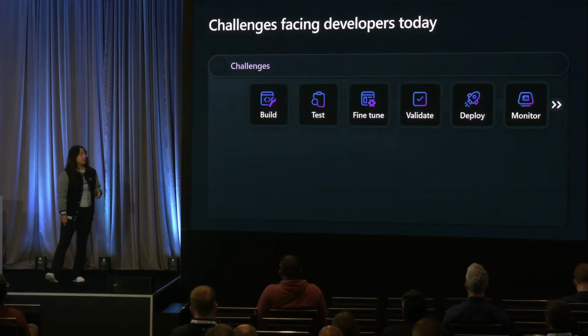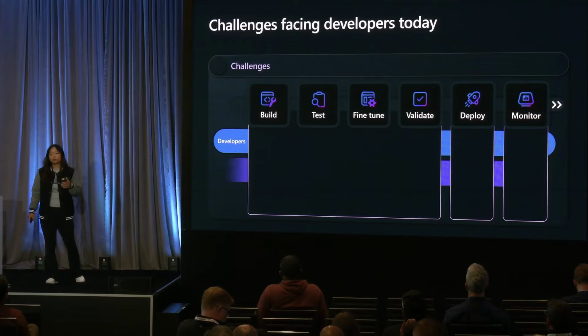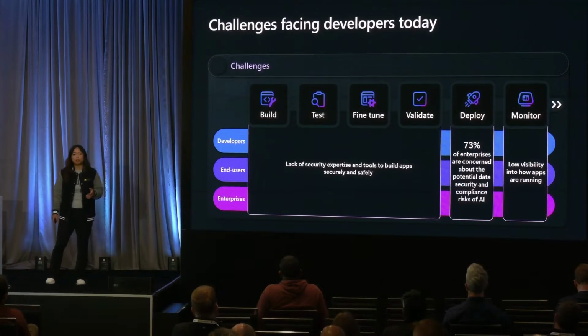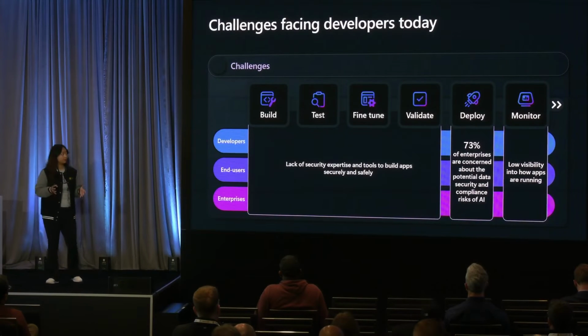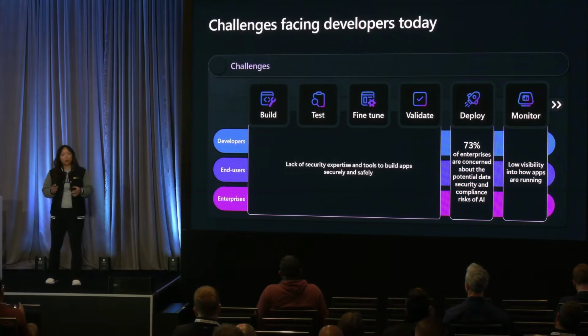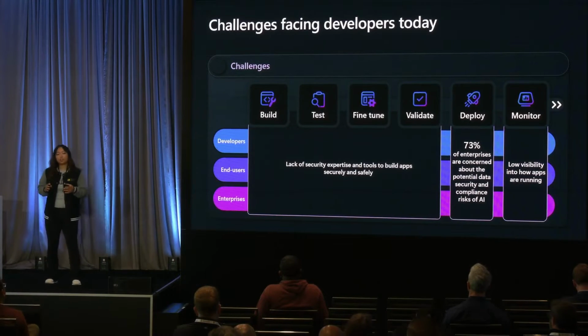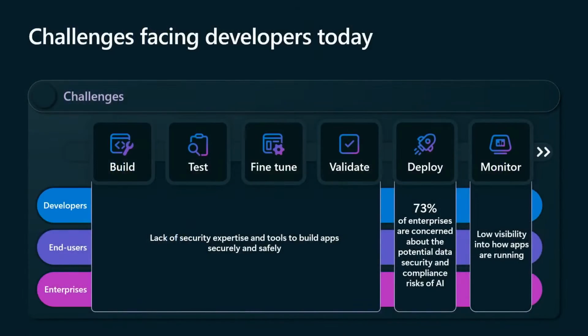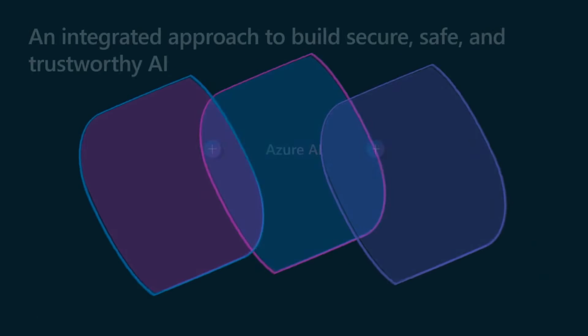We must first acknowledge that as a developer, you face challenges from across the pipeline, from building your application to the actual deployment and monitoring. And let's be honest with ourselves. With the pace of AI today and shipping at the pace of AI today, for any challenges that we don't have solutions to, us developers, we take shortcuts. And that's not going to cut it with the kind of power that comes with AI.